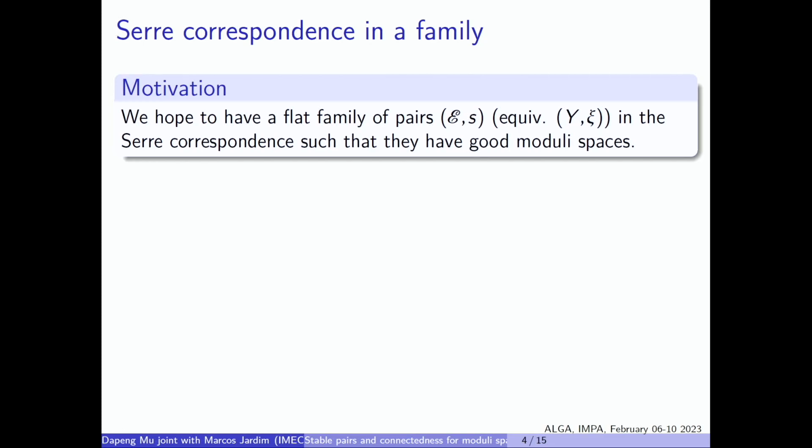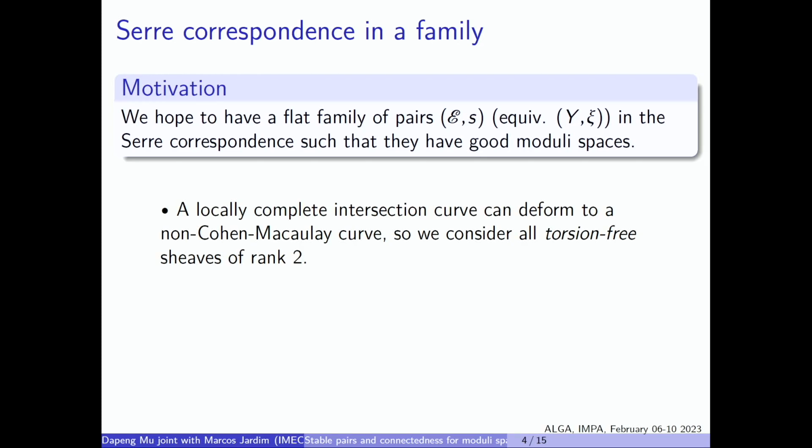Before giving you one more motivation for why we use stable pairs, let me put one more remark. As we saw previously, we have to consider all torsion-free sheaves of rank 2, because if we only consider vector bundles or reflexive sheaves, then the corresponding curve is Cohen-Macaulay. But a Cohen-Macaulay curve can deform to something non-Cohen-Macaulay. So I will consider all torsion-free sheaves.